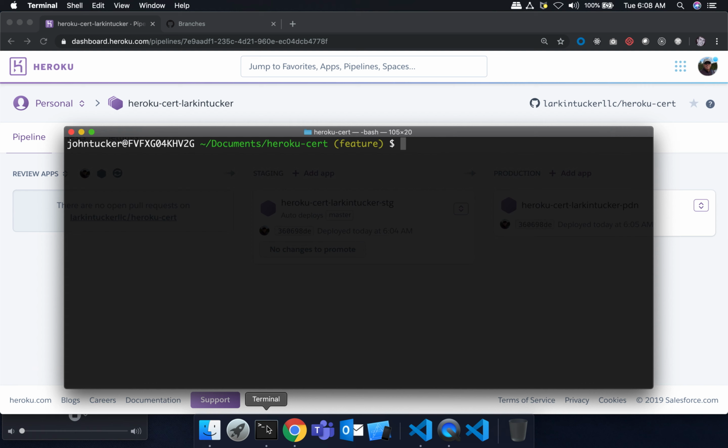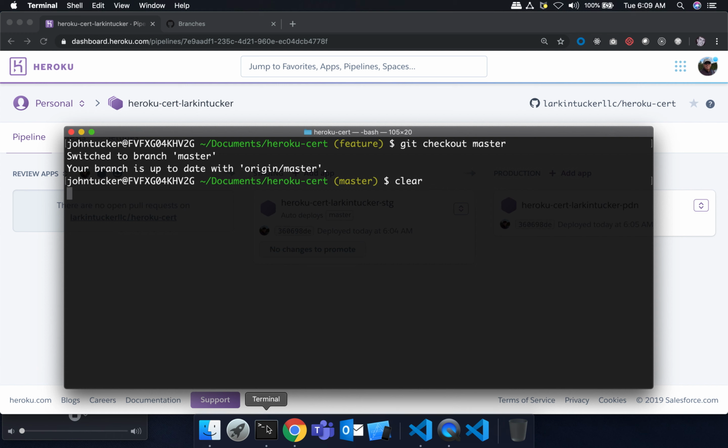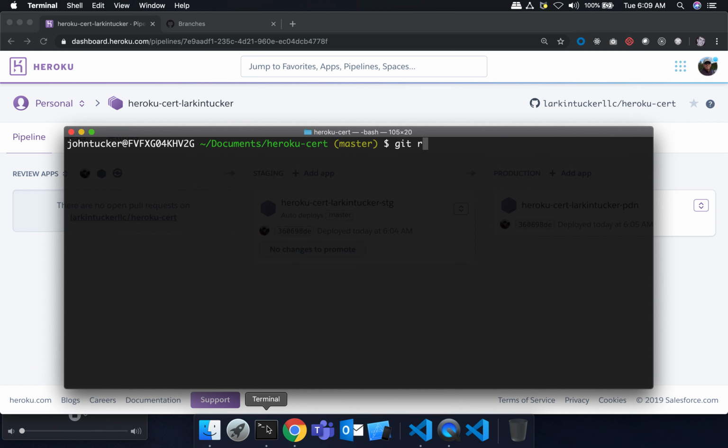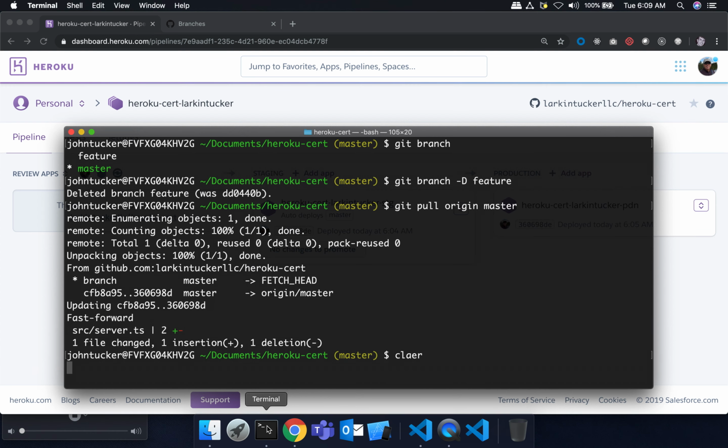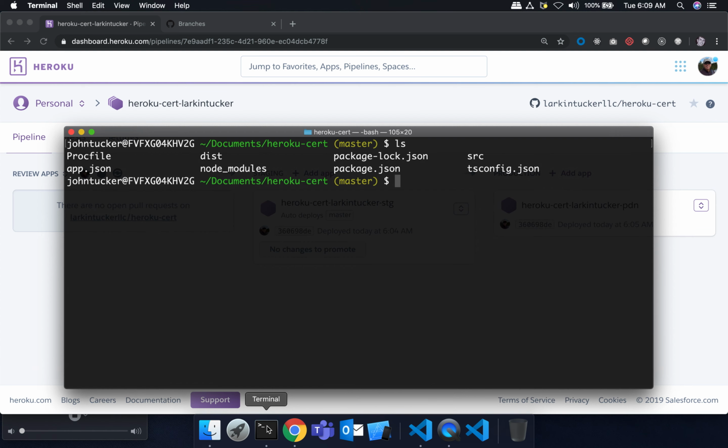So if I go in, git branch, git checkout master, git branch delete feature, git pull origin master. Okay, trying to get my environment cleaned up here. Okay, so I've got my master now. It's got the new code on it. Let's go ahead and remove that review.